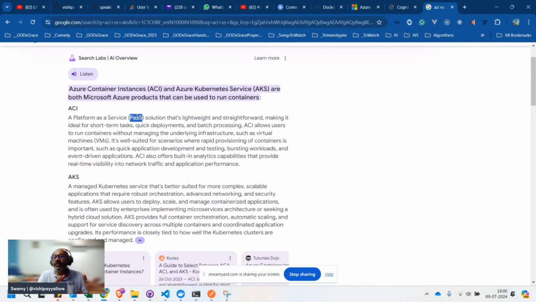And you have seen that even ACI has a lot of built-in analytics and other things, as we saw there. If you need a full-fledged Kubernetes cluster for bigger, mid-range to enterprise-grade apps, I would go ahead with AKS. That's my personal choice. Back to you, Rashmita.